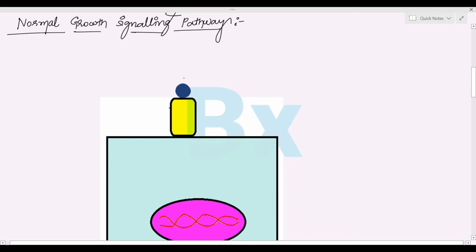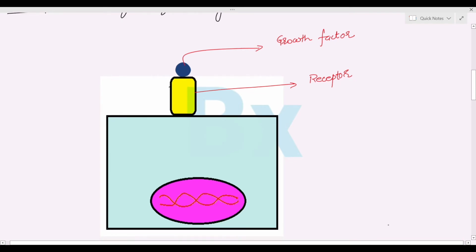This is a growth factor. Whenever this growth factor arrives at the cell, it will bind to the growth factor receptor, which is the receptor for the growth factor. After binding, there will be some molecular and transformational changes, and it will lead to the activation of some proteins and some pathways.